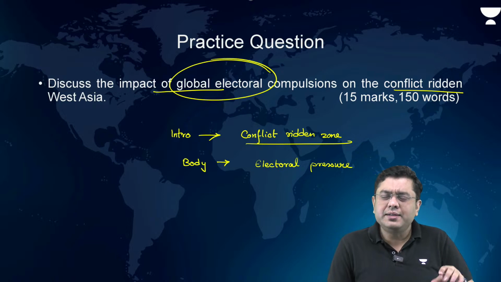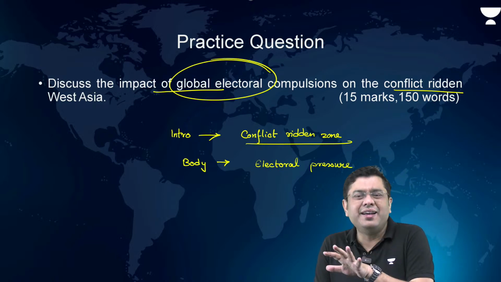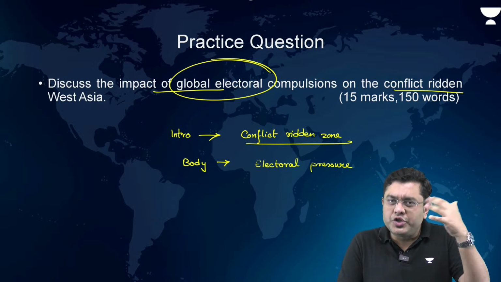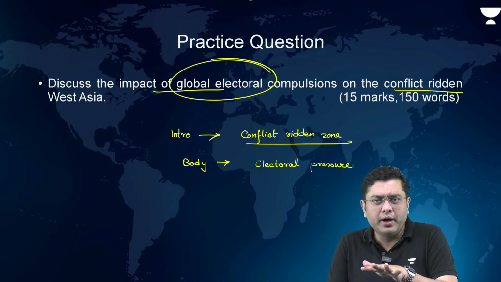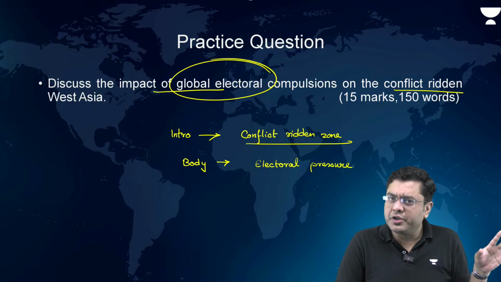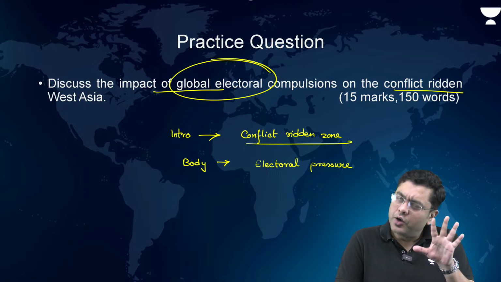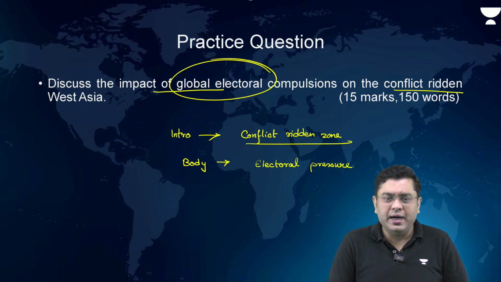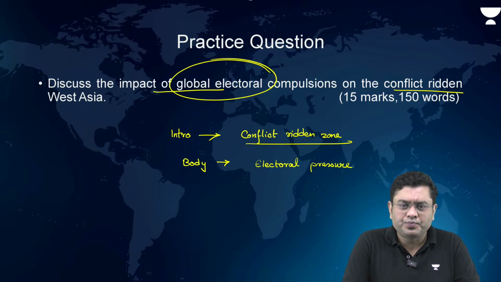So that is what you write. Eventually, with this awareness, we can think about achieving a global peaceful order, which is the urgent requirement of the time. Okay, that is how you conclude the answer, right?